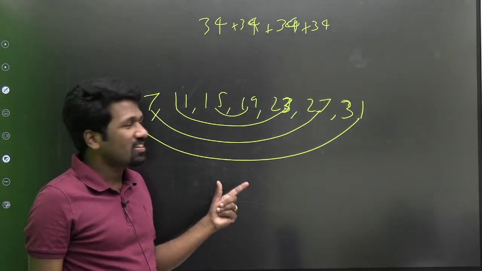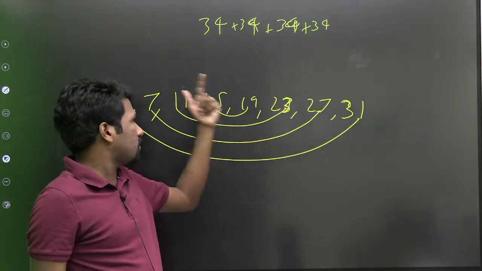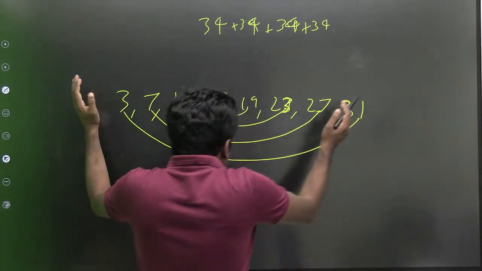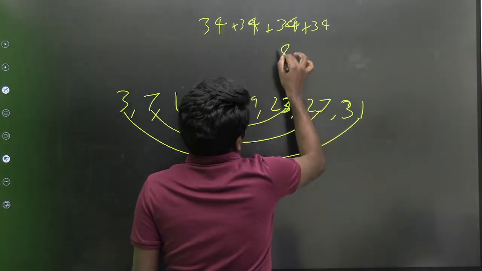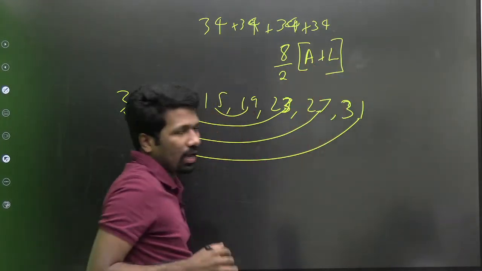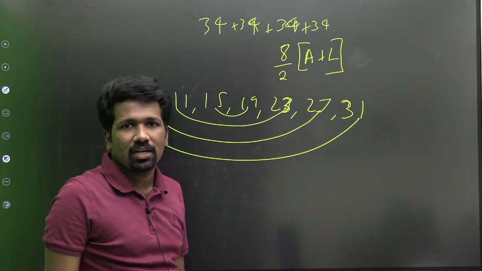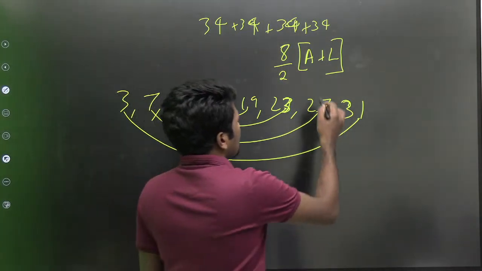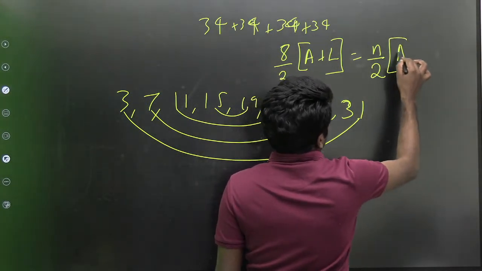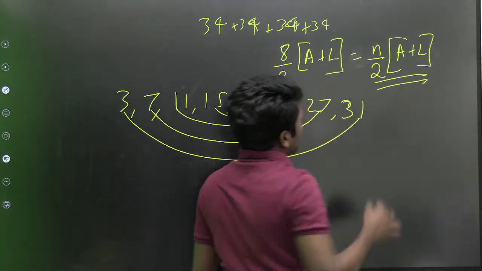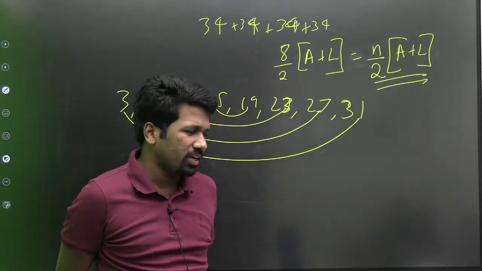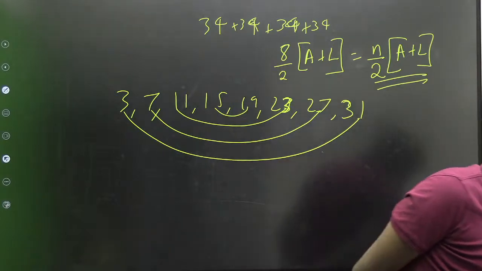Are you understanding? The third term plus third last term sum will also be the same, the fourth term plus fourth last term sum will be the same, and so on. That means in 8 terms, how many pairs are there? There will be 8 by 2 pairs, and the sum of every pair will be first term plus last term. Are you all understanding? In this case, that is 3 plus 31. That means in general, if there are n terms, there will be half as many pairs, so the answer is n by 2 into a plus l. The even number case will make it a little clearer. The odd number case has the same idea, you can check it out. I already showed you the odd number case. I hope this is clear.